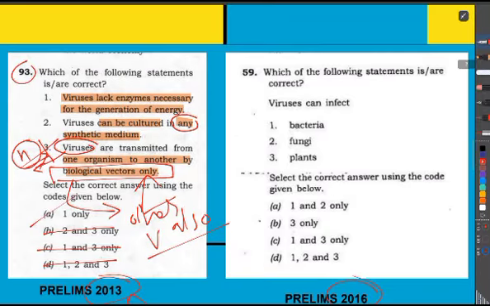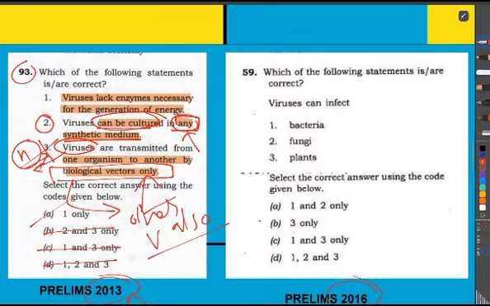Just by eliminating the third, we come to the first statement, option A. But here we need to analyze the second statement as well, which says virus can be cultured in any synthetic medium. There can be any type of synthetic medium, and we have said there are n types of virus.